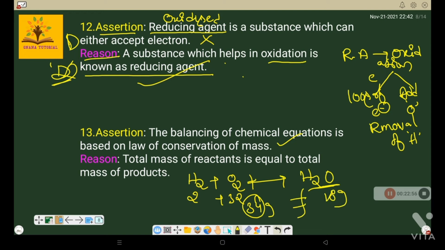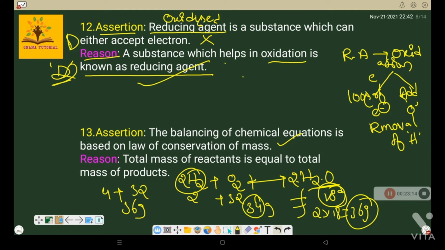If you balance this equation, 2H2 plus O2 gives 2H2O. Here 2H2 means 4 grams of hydrogen plus 32 grams of oxygen, totally 36 grams. And 2 into 18 grams is equal to 36. So in every reaction we are balancing with respect to the law of conservation of mass. What is the law of conservation of mass? The total mass of reactants is equal to the total mass of products. So both are true, and the reason is also the correct explanation of the assertion. So the answer is A. Clear?